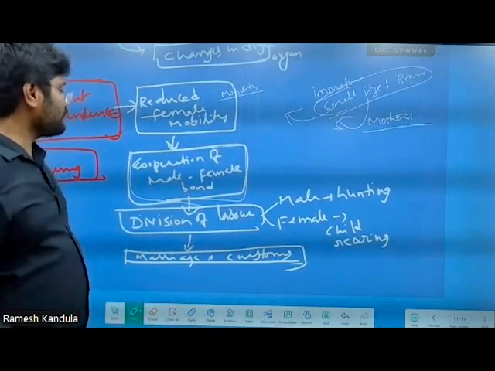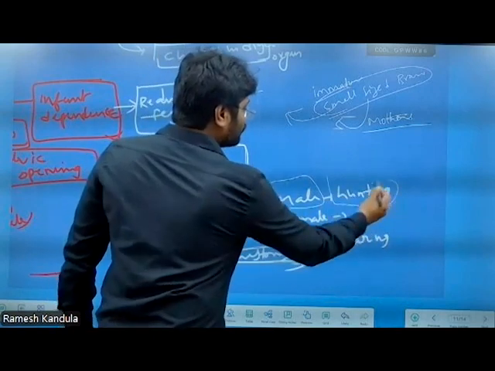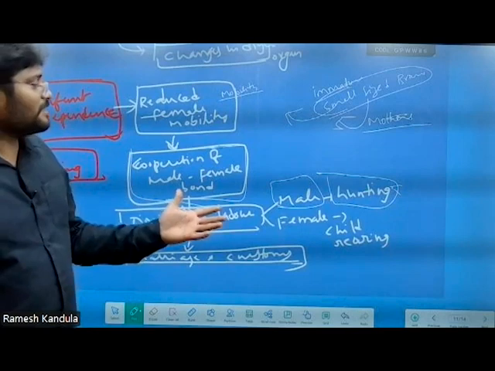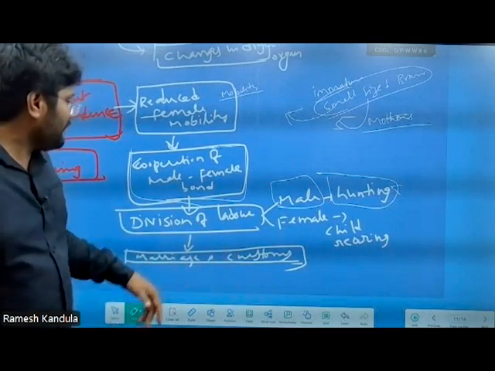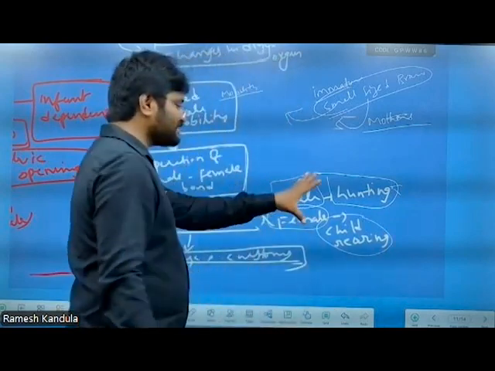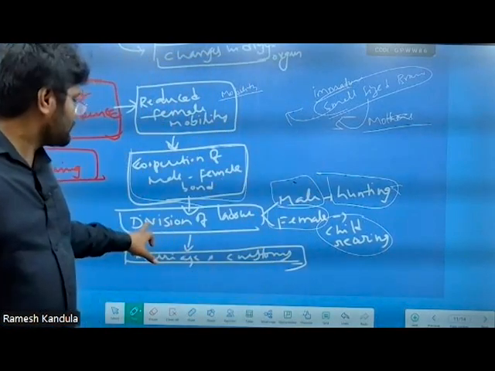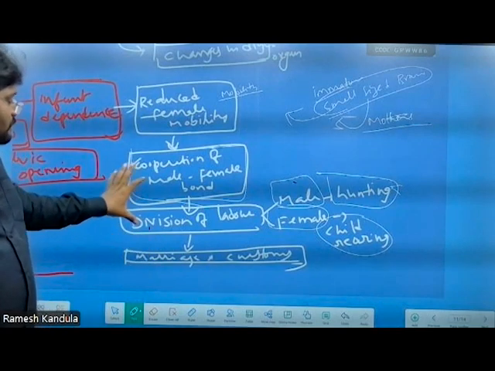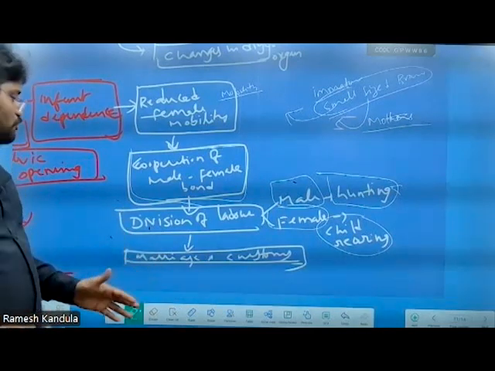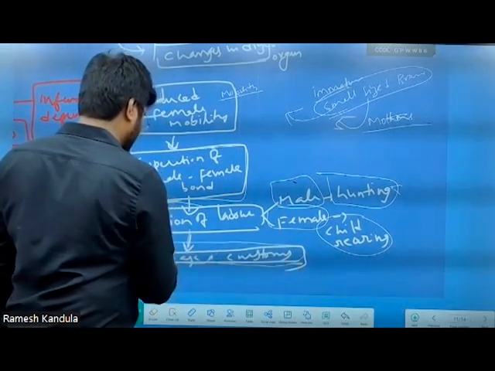This led to the division of labor, where generally the male takes care of the woman as well as the children born to that woman by providing food, that is through the hunting process. The female takes care of herself as well as the child rearing. This practice was segregated between the different genders, which we call division of labor. This division of labor gave adaptation for the survival of human beings. So there existed marriages and other social customs.